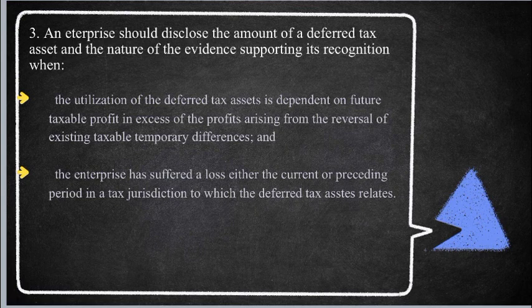Number 3. An enterprise should disclose the amount of a deferred tax asset and the nature of the evidence supporting its recognition when, letter A, the utilization of the deferred tax asset is dependent on future taxable profit in excess of the profit arising from the reversal of existing taxable temporary differences, and letter B, the enterprise has suffered a loss in either the current or preceding period in the tax jurisdiction to which the deferred tax asset relates.